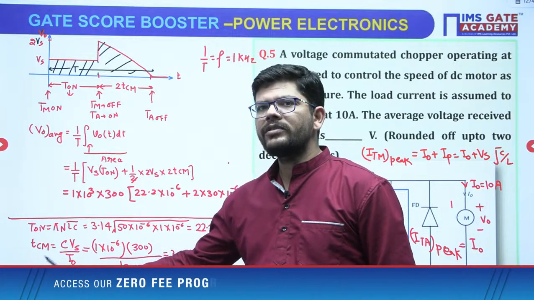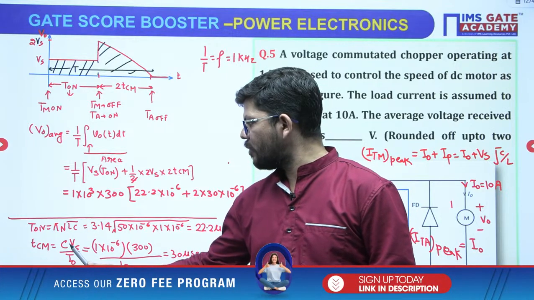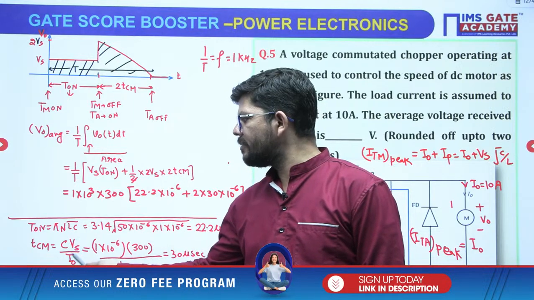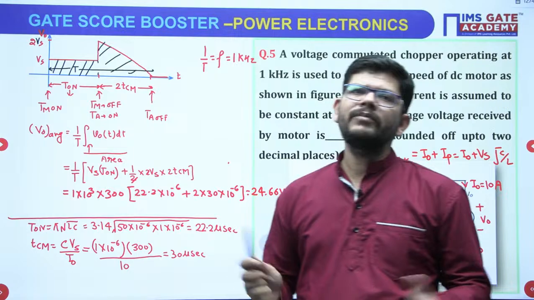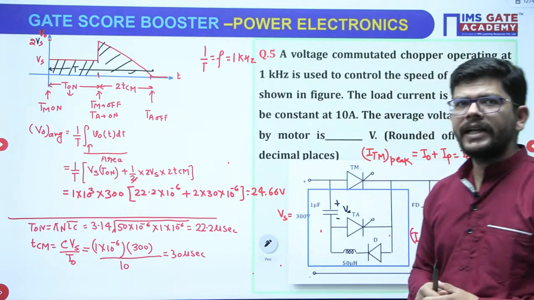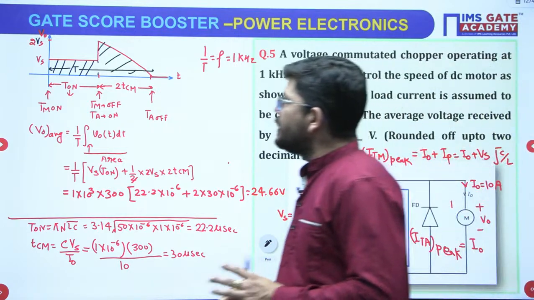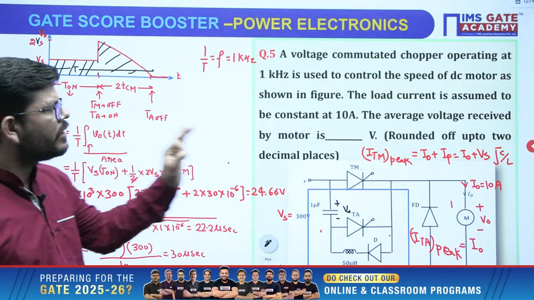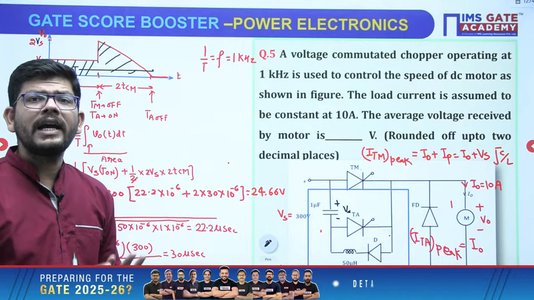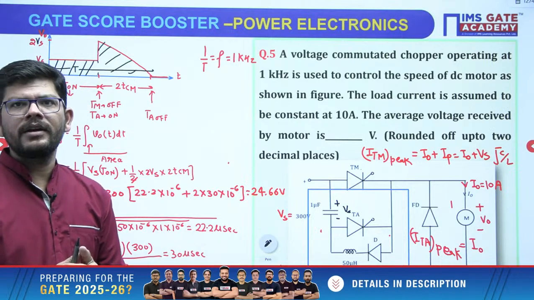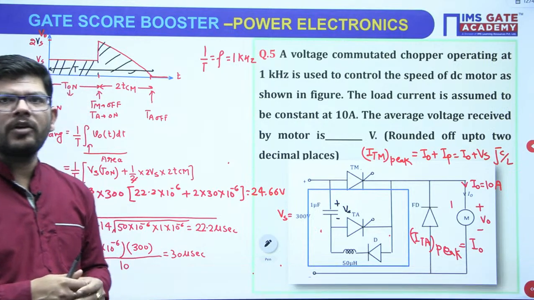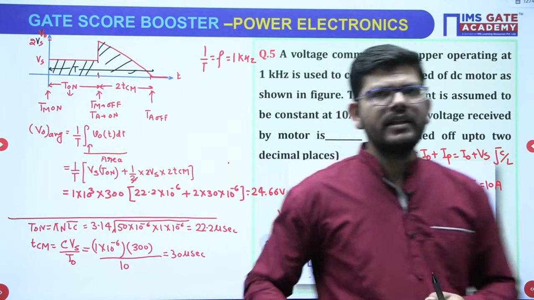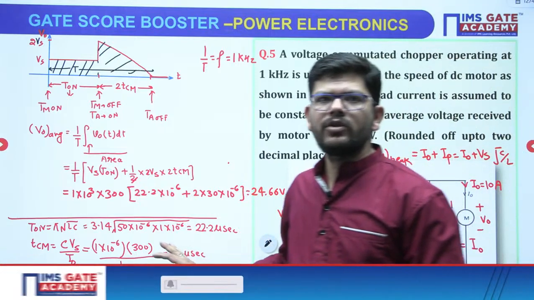So you were only required to use CVS over I naught. Vs is given to you, C is given to you, I naught is given. TCM you could have calculated very easily, right. So in this way you have revised the voltage commutation circuit and you have solved this question as well, right. Everything is clear, okay. Those who do not know anything about this circuit, I think now you are very well prepared about these topics.